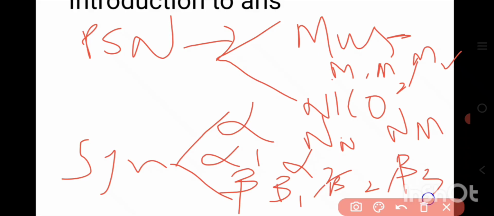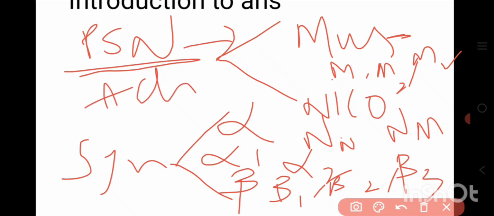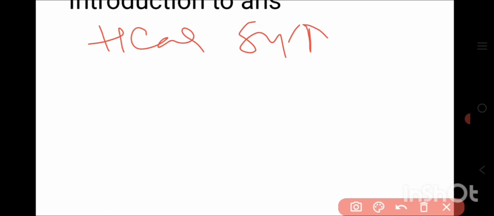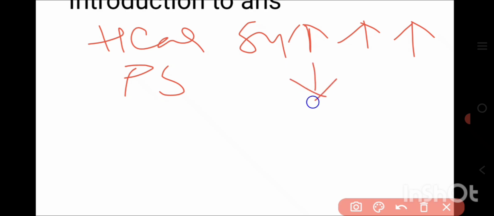The major neurotransmitter in parasympathetic nervous system is acetylcholine, and in sympathetic nervous system it is adrenaline. That's why the parasympathetic nervous system is also considered the cholinergic nervous system, whereas the sympathetic nervous system is also called the adrenergic nervous system. Coming to the functions, in case of heart, the sympathetic nervous system increases heart rate, force of contraction and conduction velocity, whereas the parasympathetic nervous system has all the opposite effects.